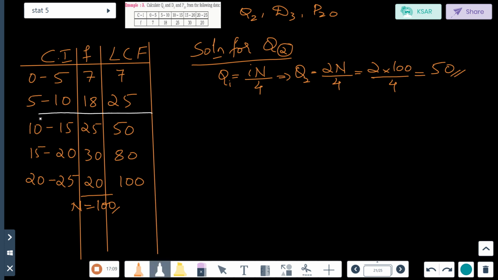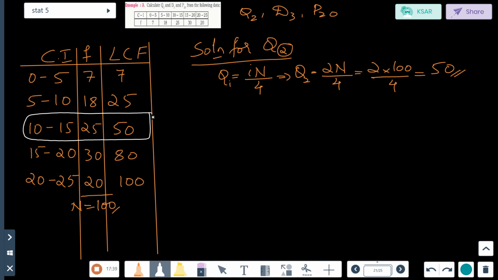See? You can see here. We have 50 here. This is my median class for quartiles calculation. And remember, the median class might change for decile and percentile or might be same. It depends. For example, if they have asked Q2 and P20.